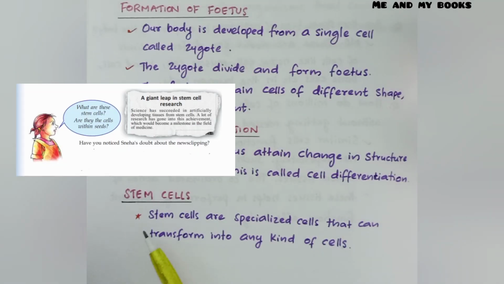There are specialized cells in our body called stem cells. Stem cells are specialized cells that can transform into any kind of cell. Why are they specialized cells? Because they can transform into any kind of cell.